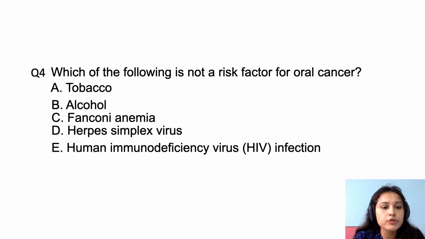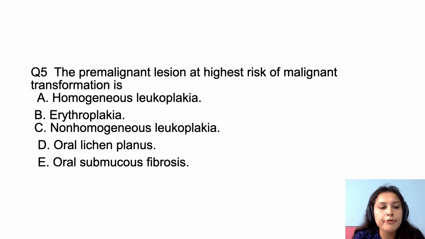The fourth question is: which of the following is not a risk factor for oral cancer? Tobacco, alcohol, Fanconi anemia, herpes simplex virus, or HIV infection. The fifth and last question is: which pre-malignant lesion has the highest risk of malignant transformation? Either homogeneous leukoplakia, erythroplakia, non-homogeneous leukoplakia, oral lichen planus, or oral submucous fibrosis.